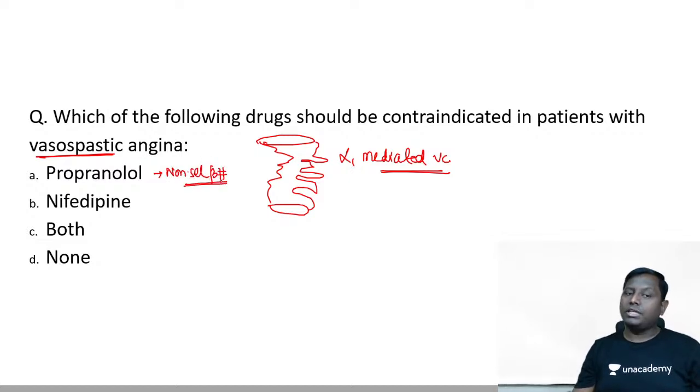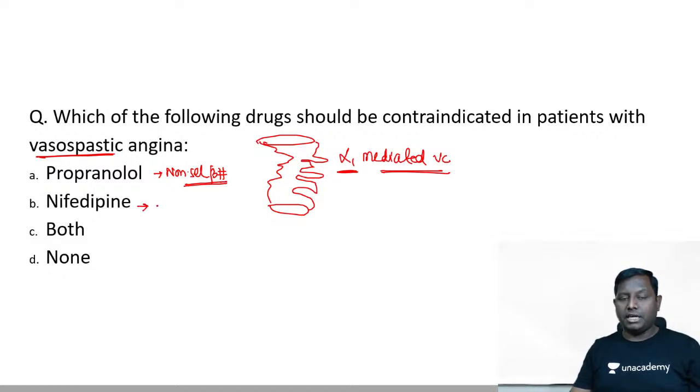When we give a non-selective beta blocker, what will be the outcome? Beta 1 will definitely control the heart rate, but beta 2, mainly present on the blood vessel, if it is blocked, that was causing relaxation, definitely the alpha 1 mediated tone will increase further. So propranolol can actually increase the risk of vasoconstriction.